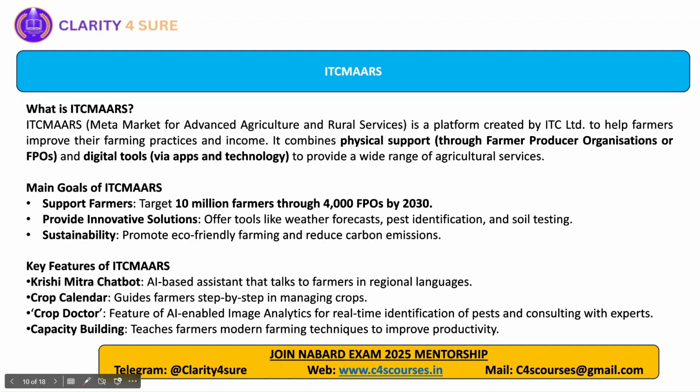In that app, everything about that disease or pest will be mentioned, and the steps that the farmer should take because of that incidence will be given. So, in this way, ITC is trying to reach out to at least 10 million farmers through 4,000 FPOs, and its target is to reach these farmers by 2030.